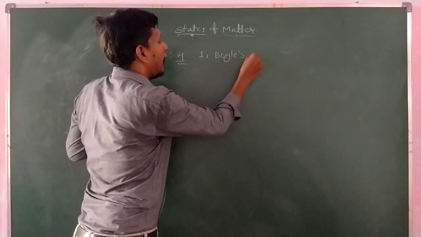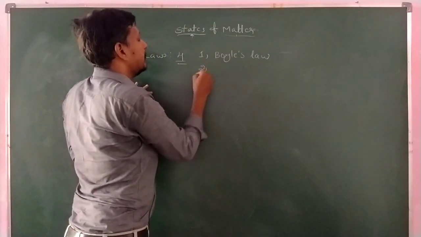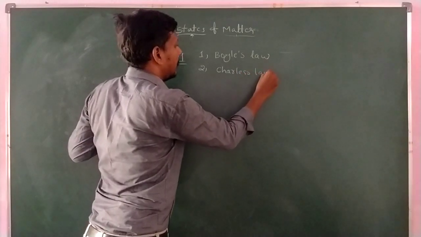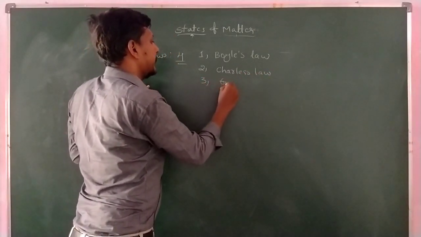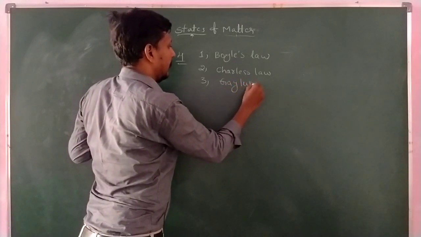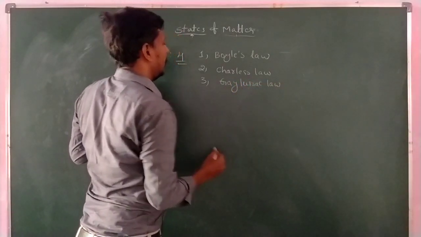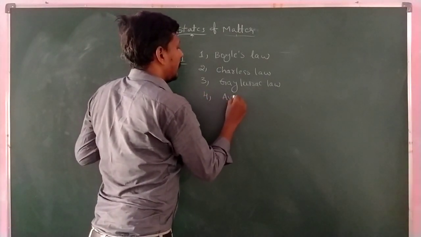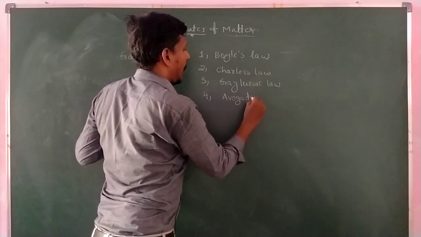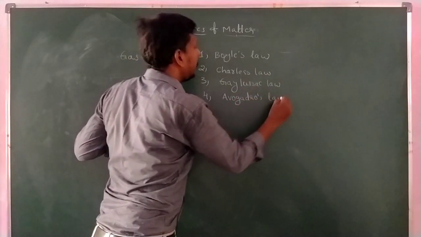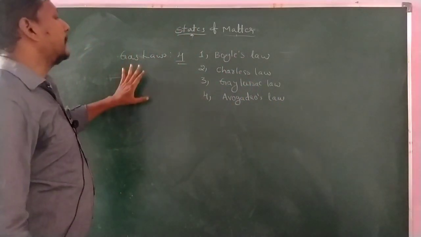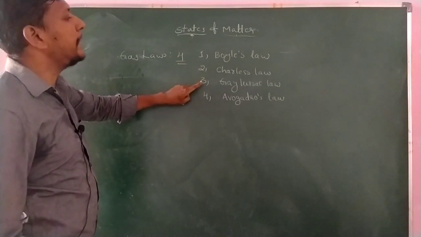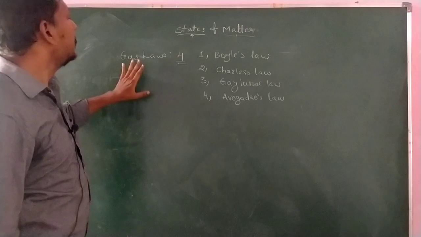Boyle's law. And the second one is Charles's law. The third one is the Gay-Lussac law. And the fourth one is Avogadro's law. So there are four laws. The gaseous laws are of four types: the first is Boyle's law, the second is Charles's law, the third is the Gay-Lussac law, and the fourth is Avogadro's law.